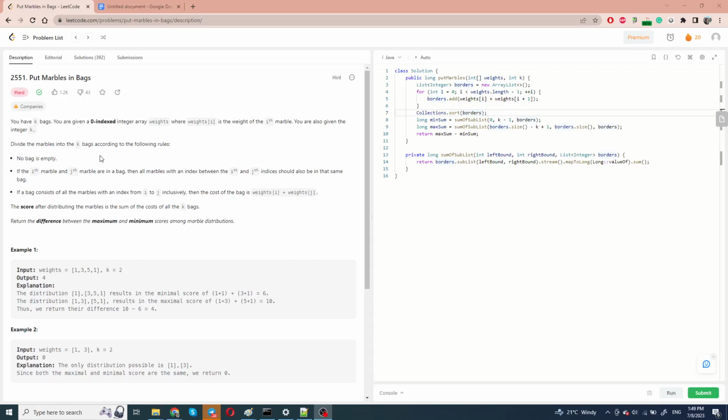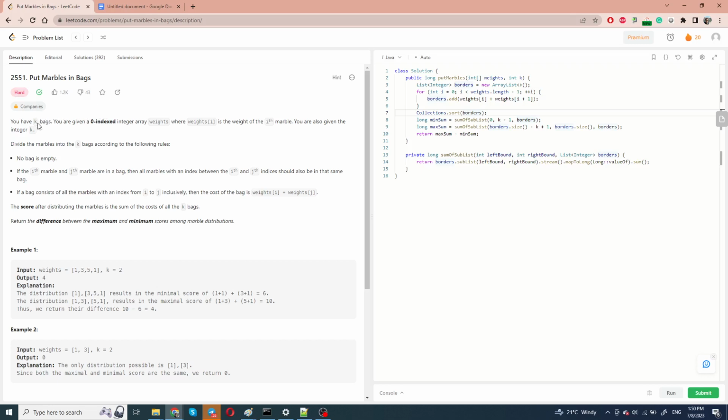Hello everyone and welcome to the new episode of our series of solving LeetCode Daily challenges. And today we are going to solve a problem called Put Marbles in Bags, which is classified as a hard problem, and it really is a hard problem. So without further ado, let's move to the problem statement.